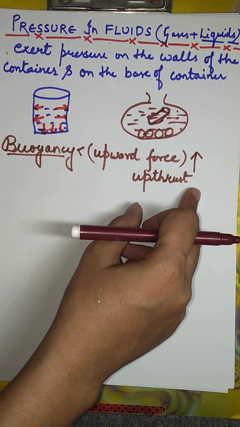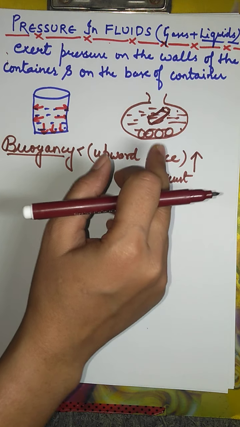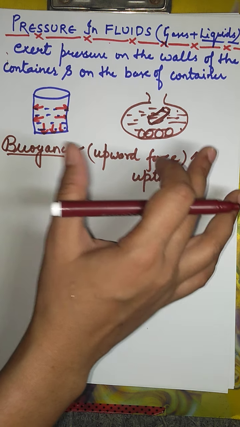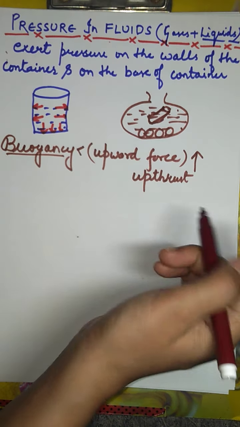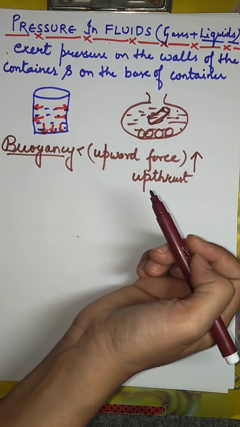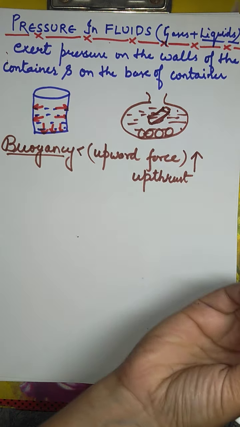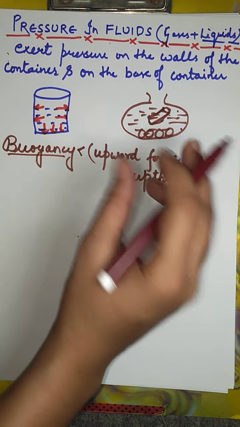Clear? When we place any object in the fluid, it will experience an upward force by the fluid. The liquid will exert an upward force on the object which is placed in it.